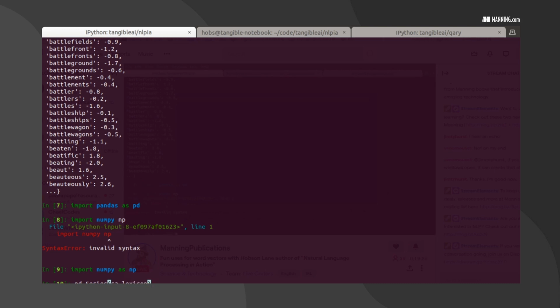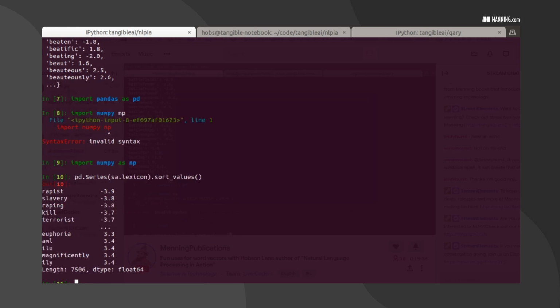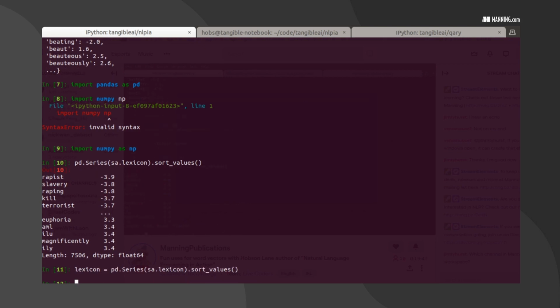It'll be easier to work with, and we can sort values based on the sentiment, whether it's positive or negative. We'll leave the full thing there and just slice it. Let's create our own lexicon object, which is that series.